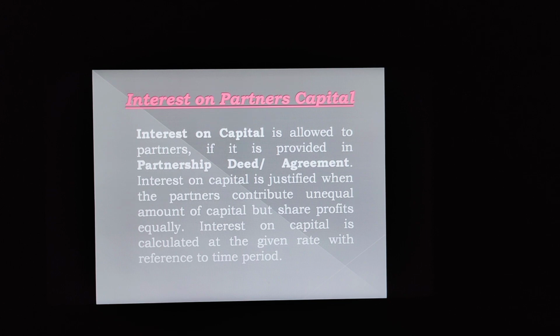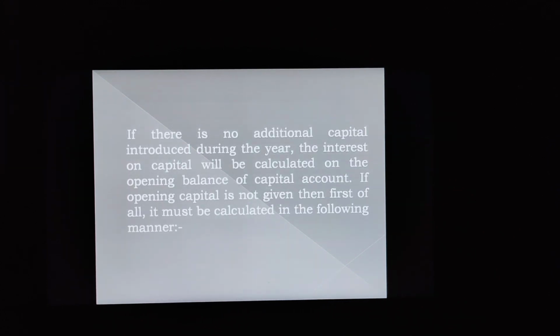Now class, we have to understand the next point, and the point is interest on capital. What is interest on capital? So interest on capital is equal to amount of capital into rate of interest, that is, at what rate of interest is provided on the capital, into time, that is, for how much period the interest has been provided.